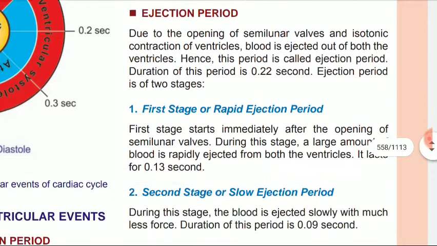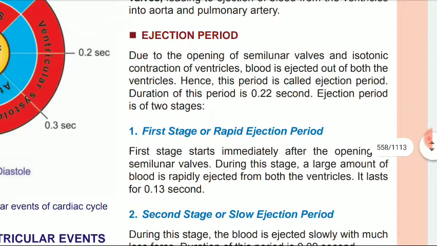The ejection period is divided into rapid ejection, which is the first, and slow ejection, the second. Due to the opening of the semilunar valve and isotonic contraction of the ventricle, blood is ejected out of the ventricles. Hence the period is called the ejection period. Duration of this period is 0.22 second. Ejection period is of two types.